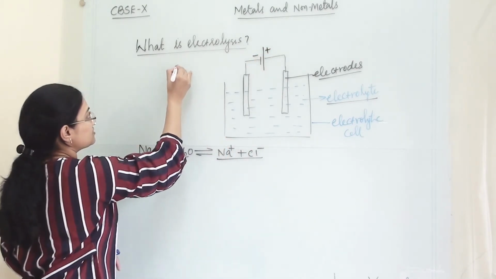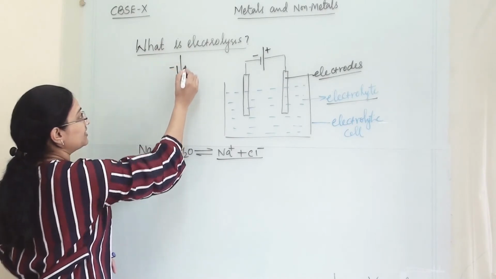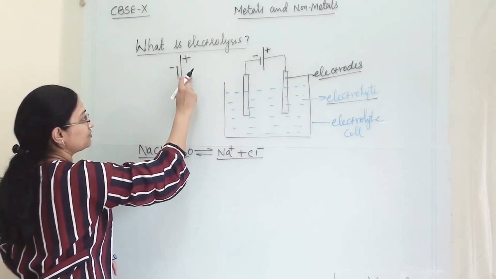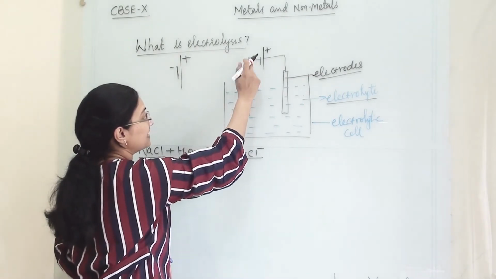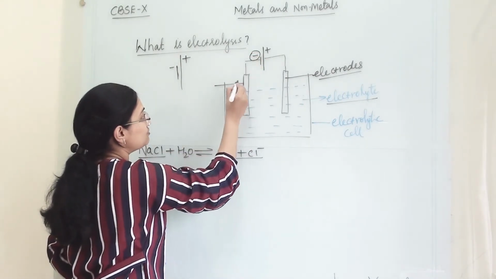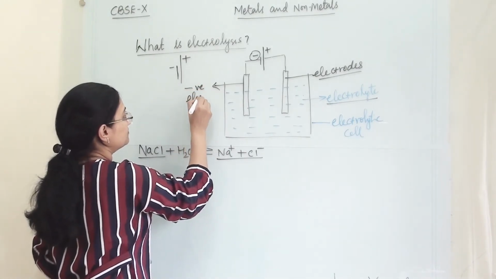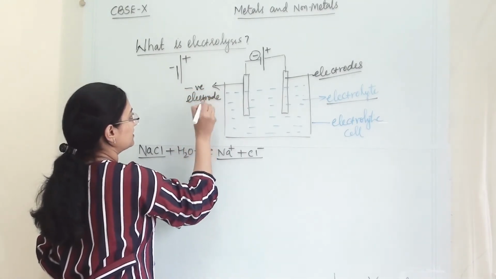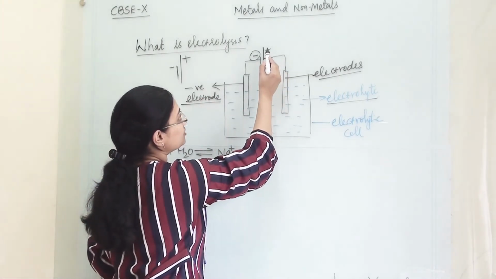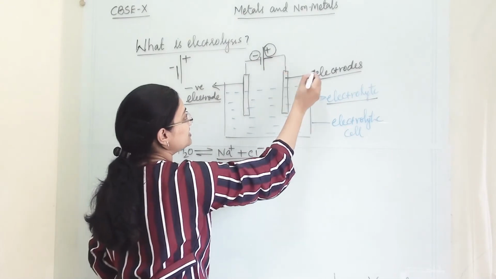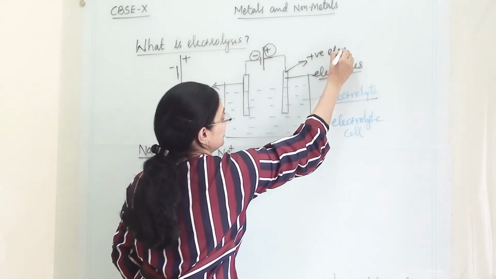The small line suggests the negative terminal of the battery and the longer line suggests the positive terminal. Since this electrode is attached to the negative terminal, it becomes my negative electrode. And this electrode is attached to the positive terminal, so it has become my positive electrode.